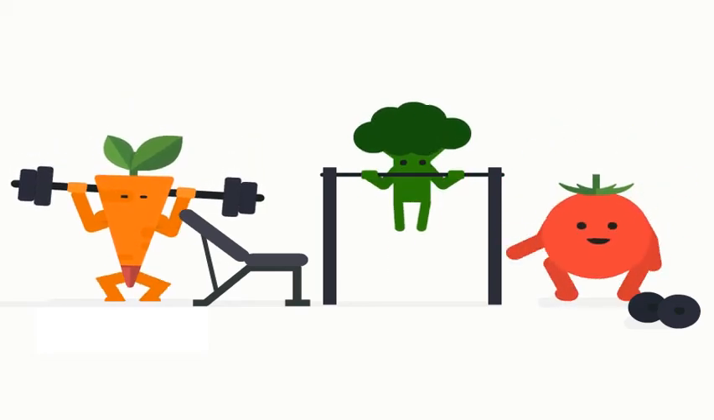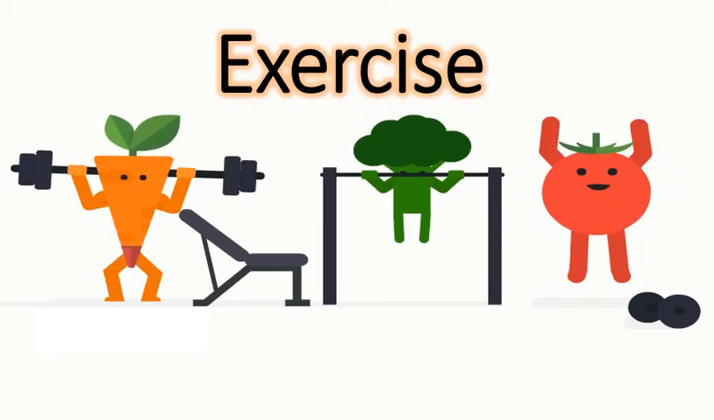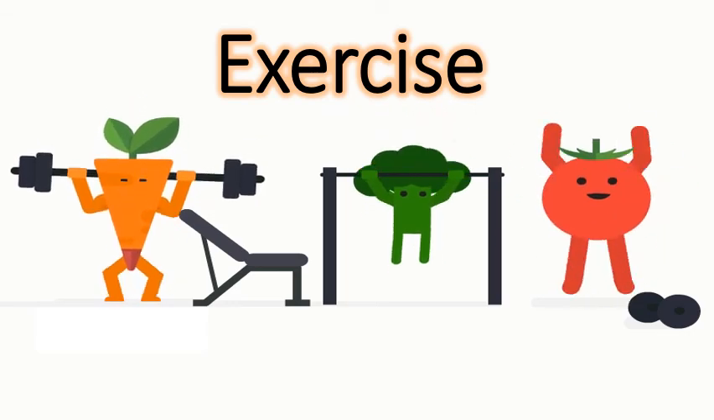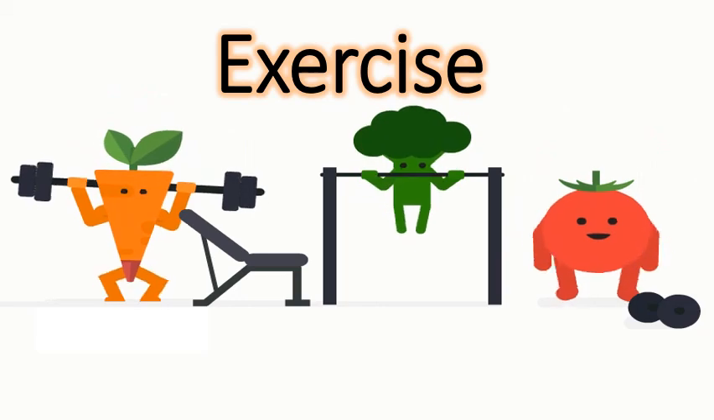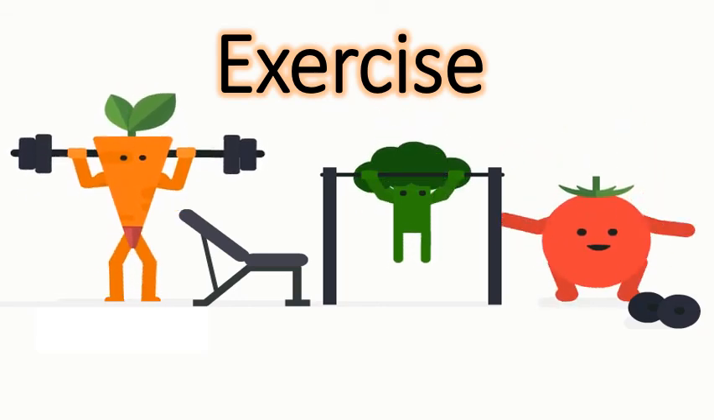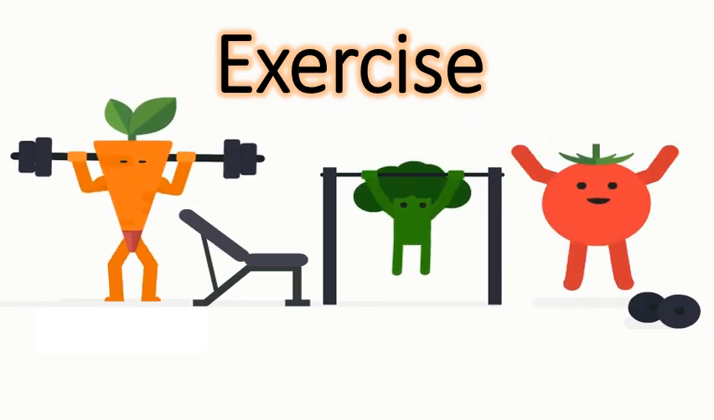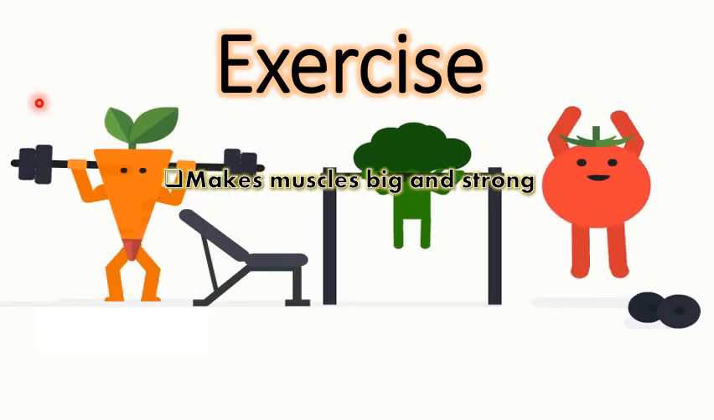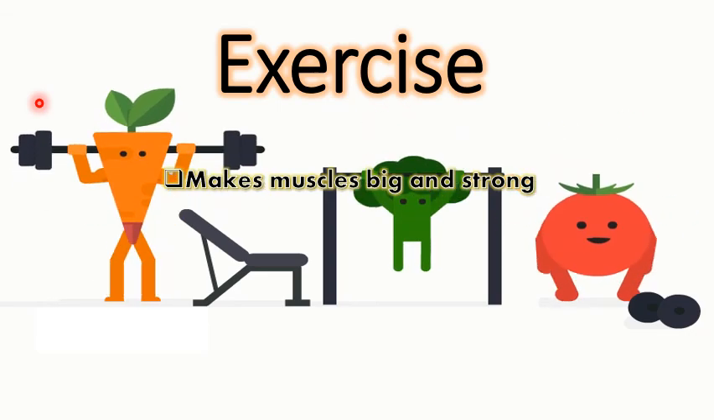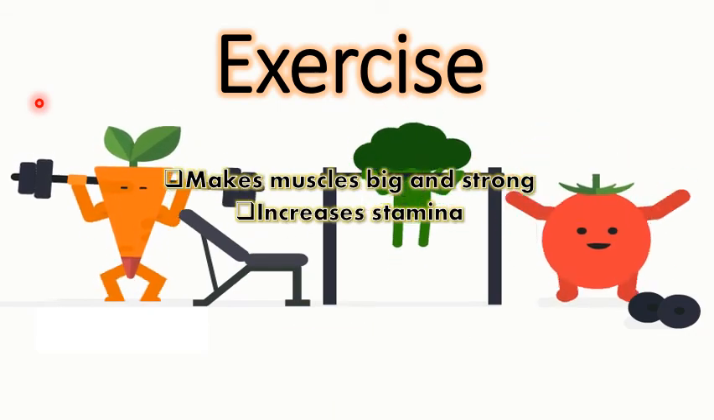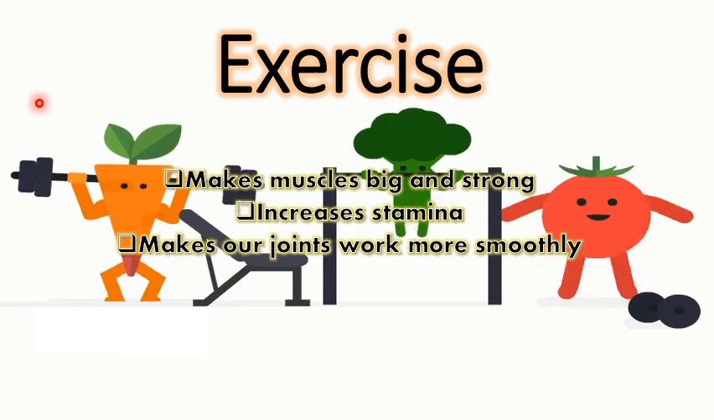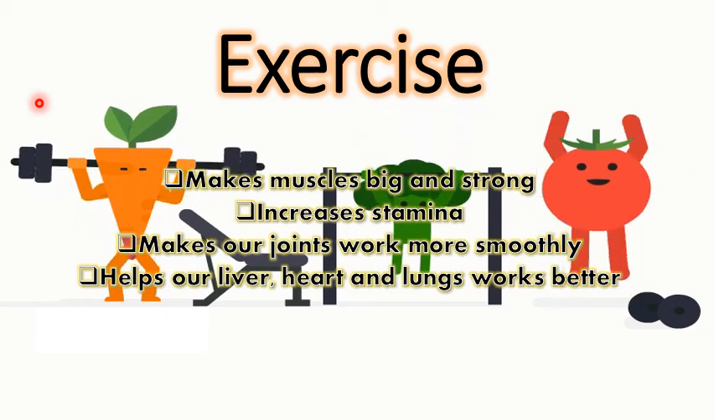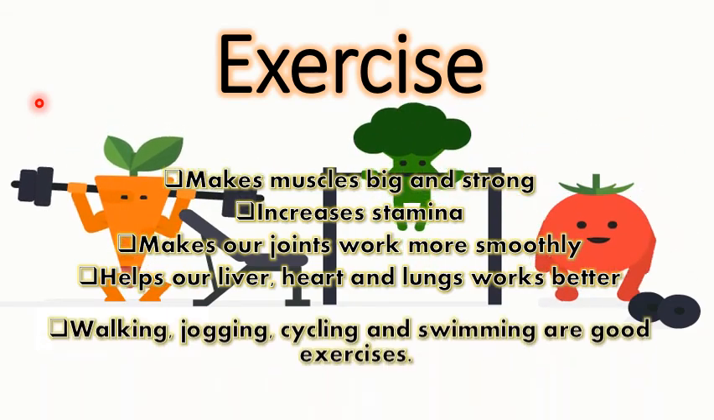So kids, the thing which we are going to learn now is exercise. Exercise is a kind of physical activity that is really important to our body, and it has a number of advantages, some of which will be in front of you. Number 1, it makes our muscles big and strong. It increases our stamina. It makes our joints work more smoothly. It helps our liver, heart, and lungs work better.